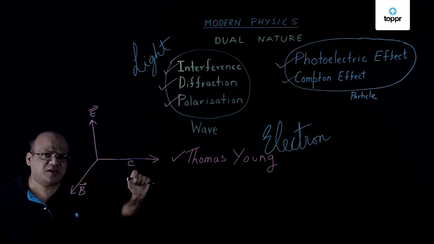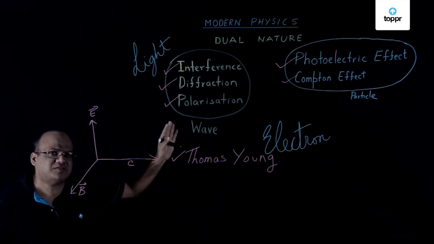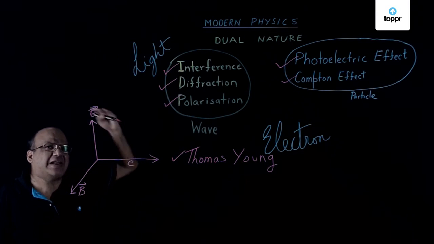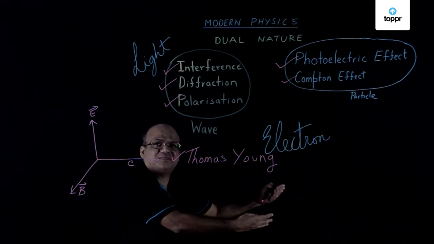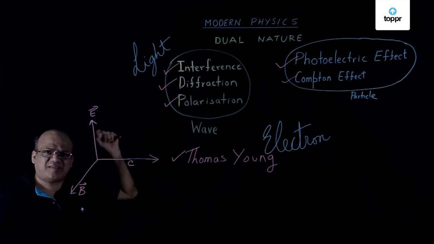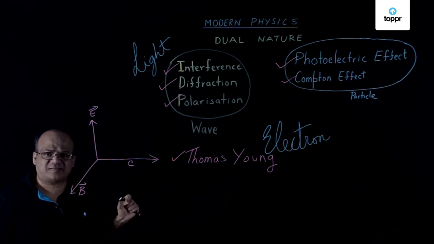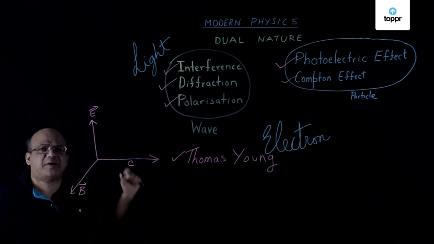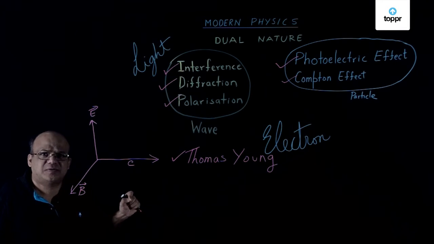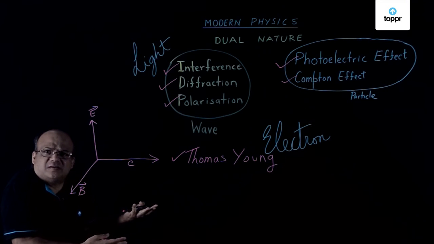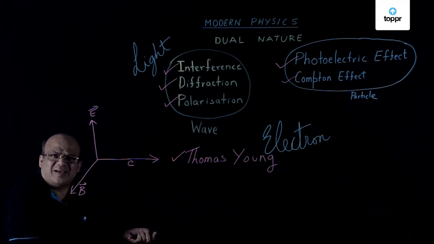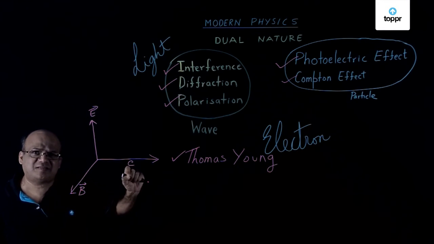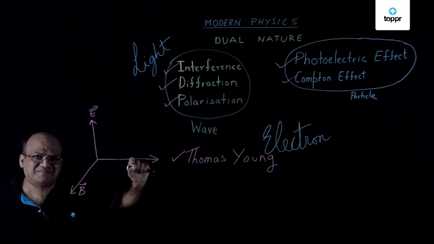Light behaves differently in different situations. When light propagates, it propagates as a wave. When light exchanges energy with material particles, it behaves like a particle. You may say how that is possible. How light can be a wave as well as a particle. The simplest way to understand is this.